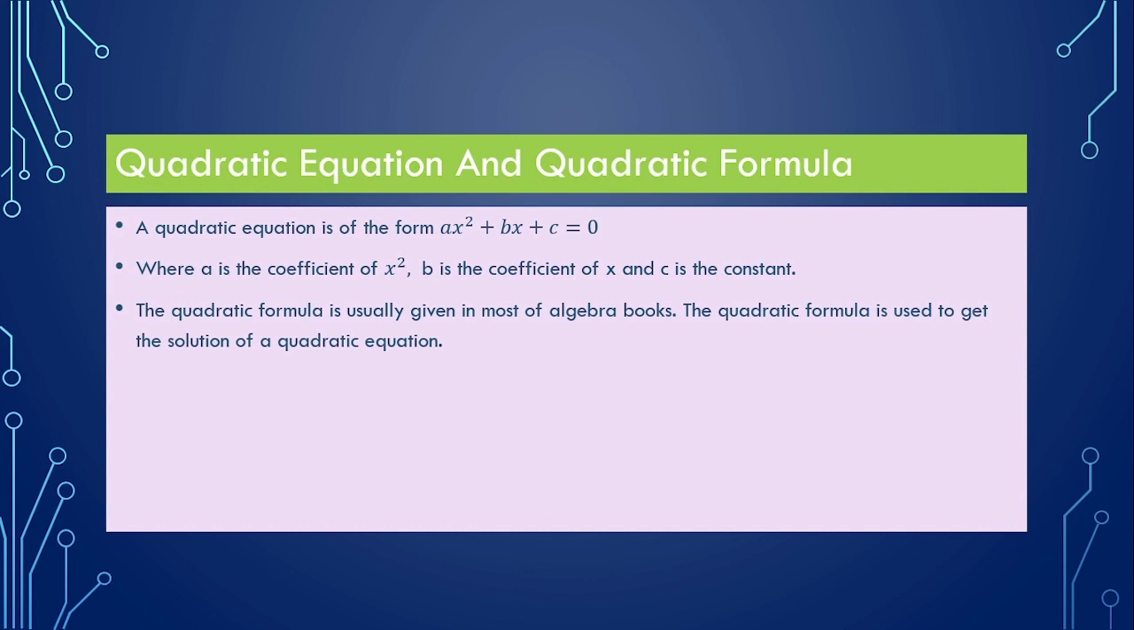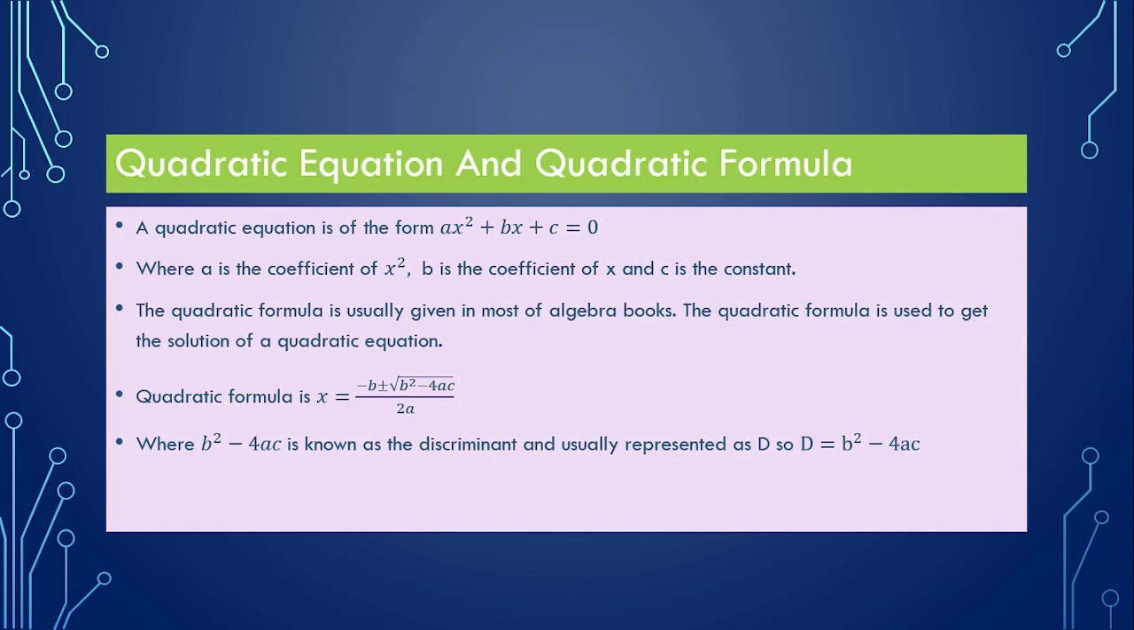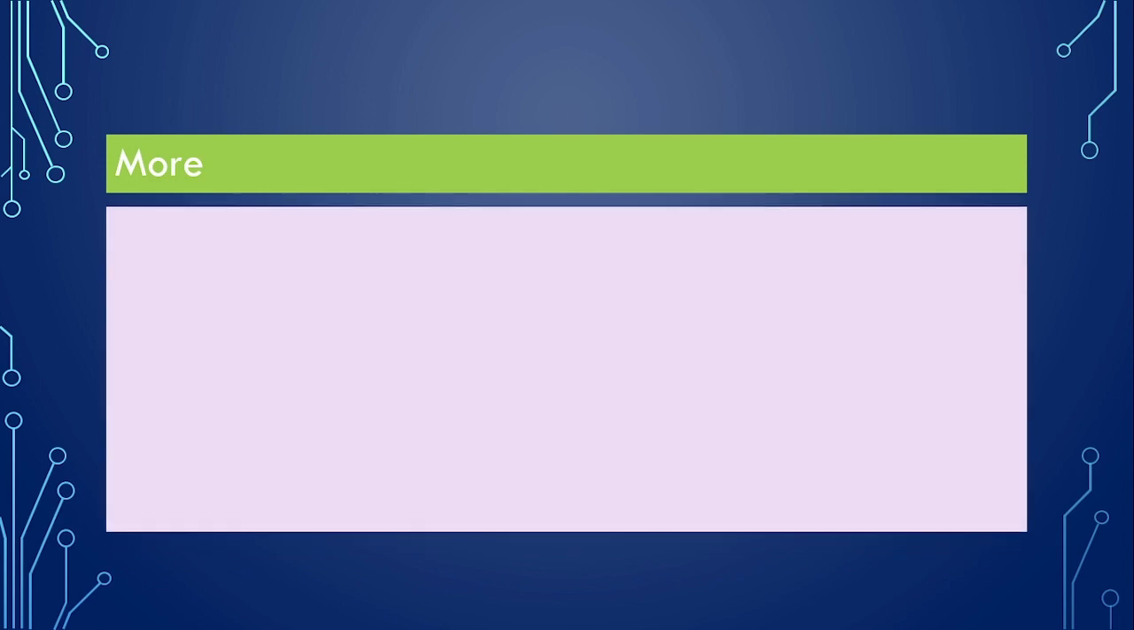The quadratic formula is of the form x equals negative b plus minus square root of b square minus 4ac over 2a, where b square minus 4ac is known as the discriminant and usually represented as d. So d equals b square minus 4ac. And now I will discuss the solutions of a quadratic equation and its nature.